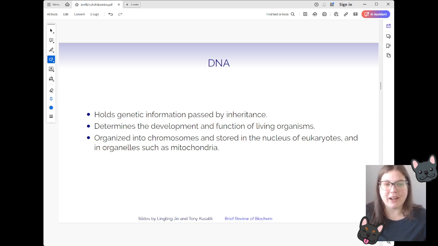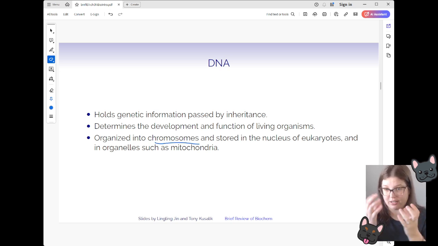So DNA is what holds all of our genetic information that's passed through inheritance. It holds all the instructions our cells need to help us live and to help other organisms live. When I'm explaining this, I often talk about it in the human sense, and I apologize, because I feel like that's the most tangible. But it is really important to remember that all of these things are valid for plants and bacteria, etc.